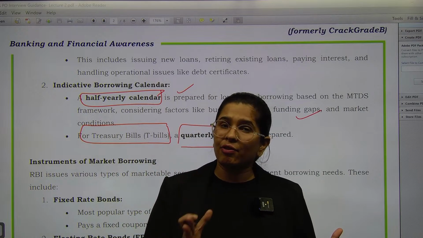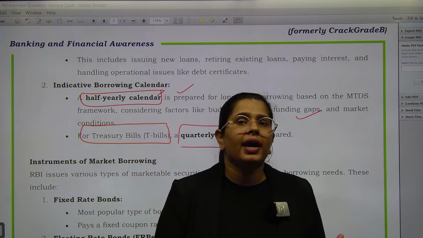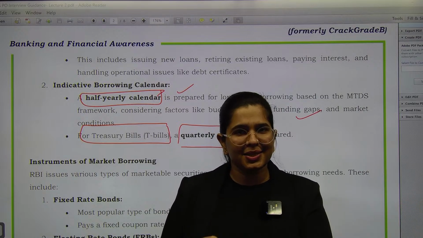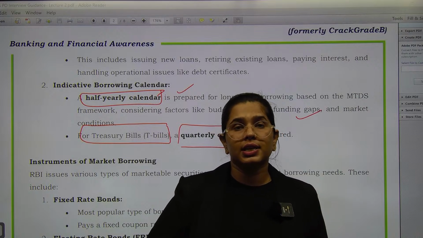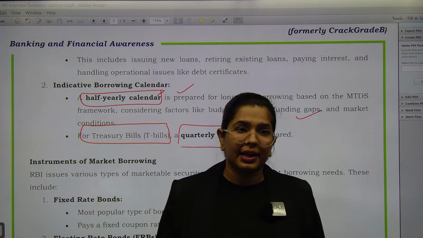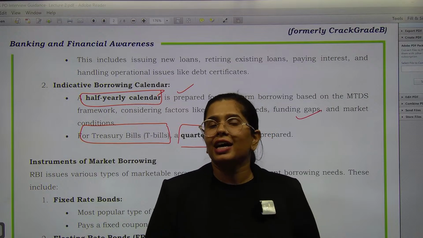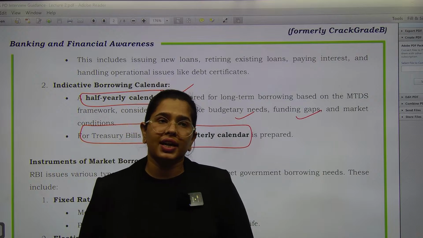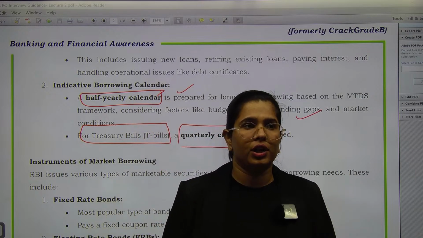But if the government borrows excessively in the market, it may dry out funding for other participants. ठीक है, बाकी लोगों को पैसा मिलेगा ही नहीं अगर government बहुत ज़्यादा excessive borrowing कर लेगी तो. So that is why it has been said that the borrowing would be done as per the budgetary requirements, the funding needs as well as the market condition that is there at that particular moment.